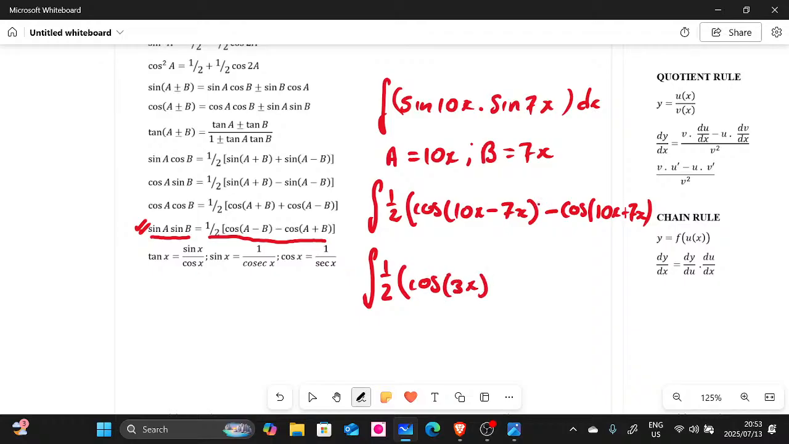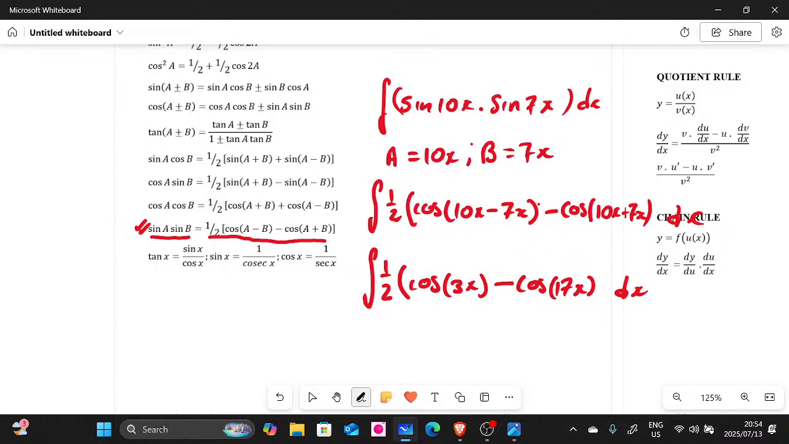There we go. Minus, right? And then here inside we have 10x plus 7x. So again, we're going to write cos there. And then what is 10 plus 7? That is going to give us 17x. There we go. And then dx. I forgot to write dx here. Right. So now it's time for us to integrate.